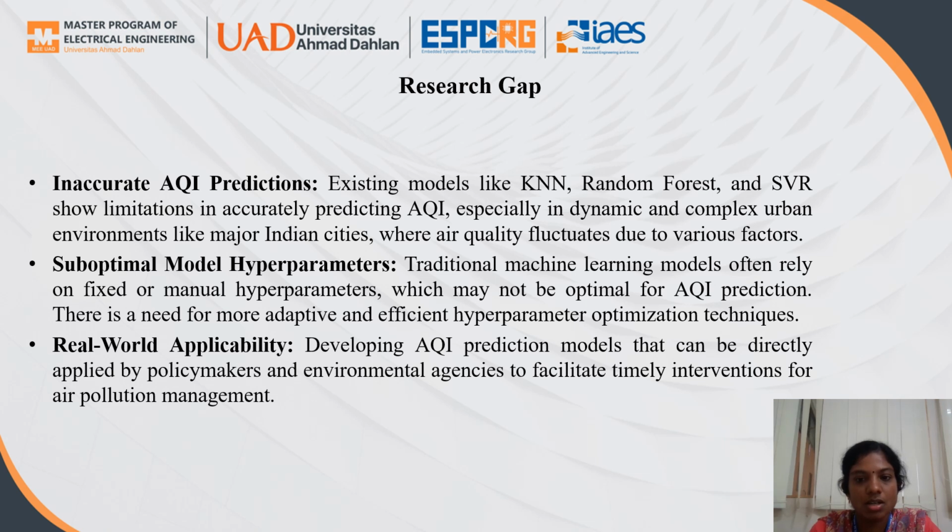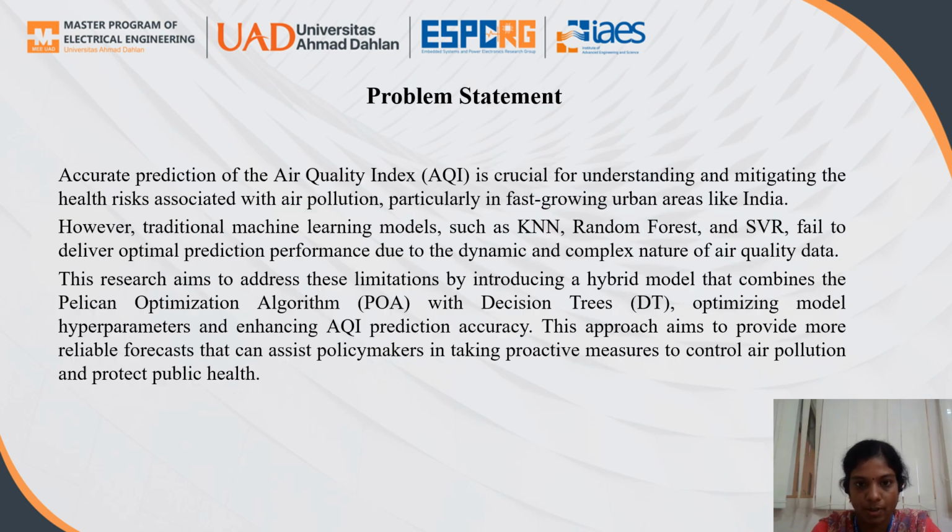Traditional machine learning models often rely on fixed or manual hyperparameters. So it is not really applicable for real-world use, where it could be directly applied by policymakers and environmental agencies to facilitate timely interventions for air pollution management.